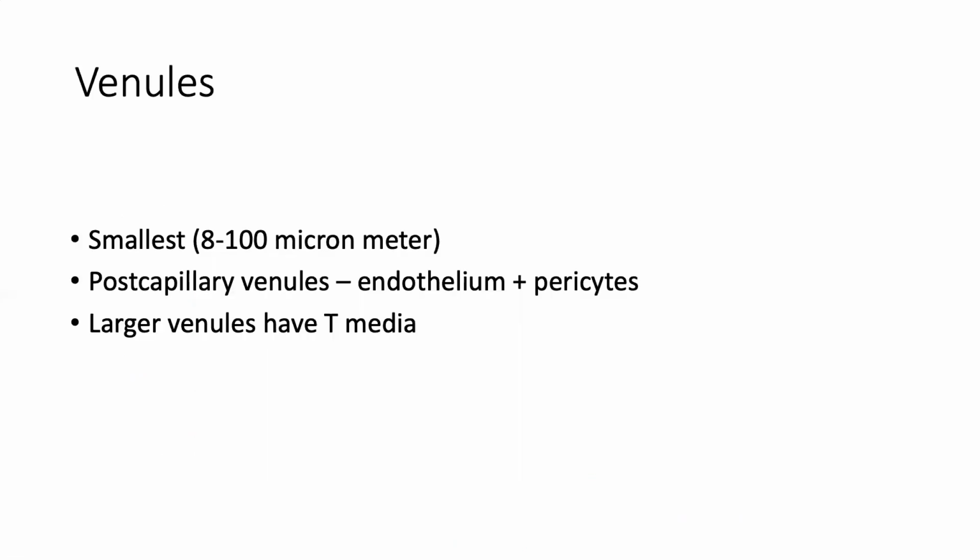Once we finish with the capillaries, all the capillaries merge together to form small little veins, which are called venules. Venules are very small, just about the size of the capillary or might be slightly bigger. The smallest venule might be the size of a capillary, about 8 micrometers. Of course, they gradually get bigger and bigger, and some will be about 100 micrometers.